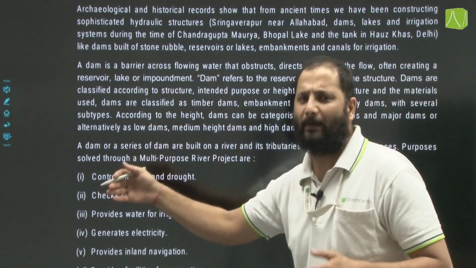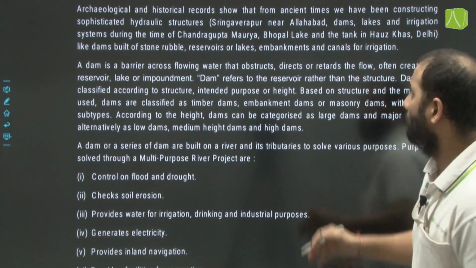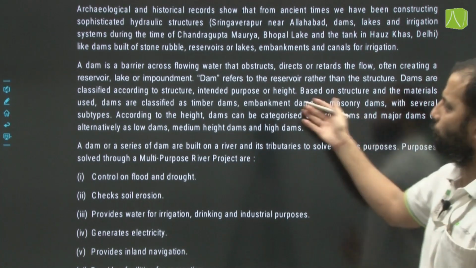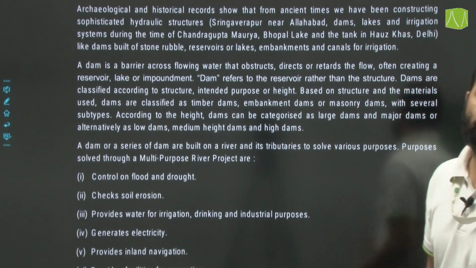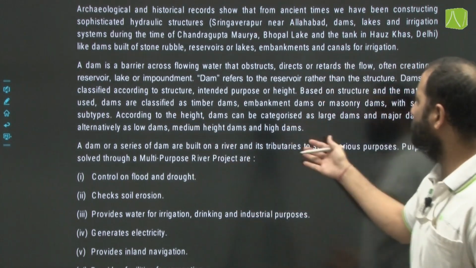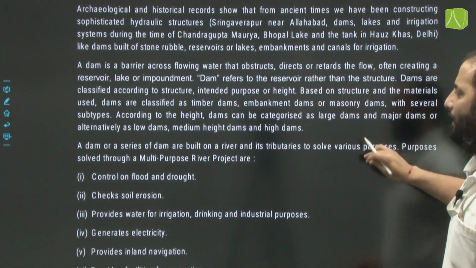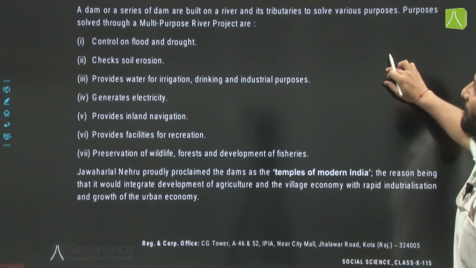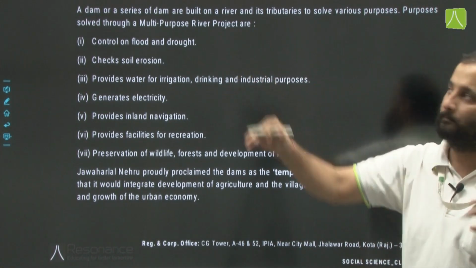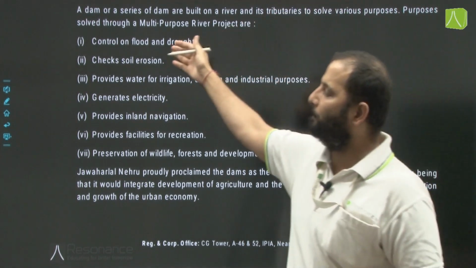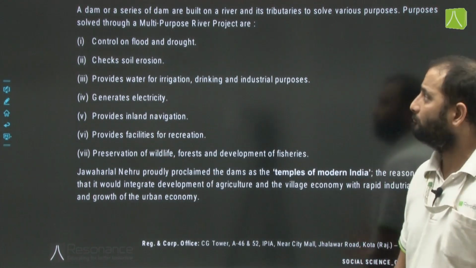And dams are again classified according to their structure, the purpose for which they have been built, or height. Based on structure and the materials used, dams are classified as timber dams, embankment dams, masonry dams and other subtypes. According to height, dams can be categorized as large dams and major dams, or as low dams, medium height dams and high dams. Now a series of dams are built on a river and its tributaries. A river may have multiple dams to serve various purposes, and why these multi-purpose projects, their initial aim was to stop flooding.